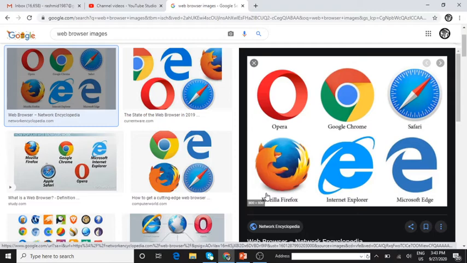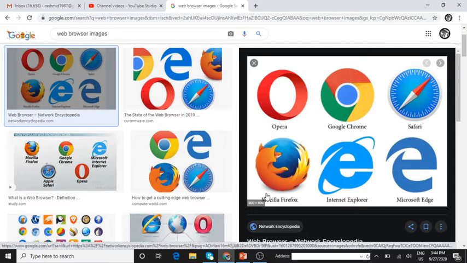You can see Google Chrome, Mozilla Firefox, Internet Explorer, Microsoft Edge, Safari, Opera. These are the web browsers which enable the user to access or retrieve and view the information and other resources. Of course you can search the information on Google.